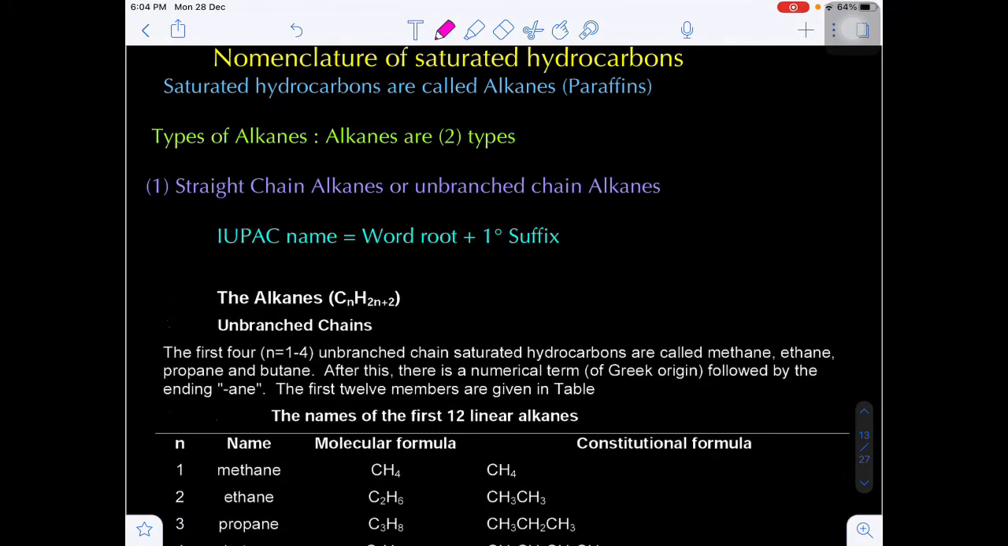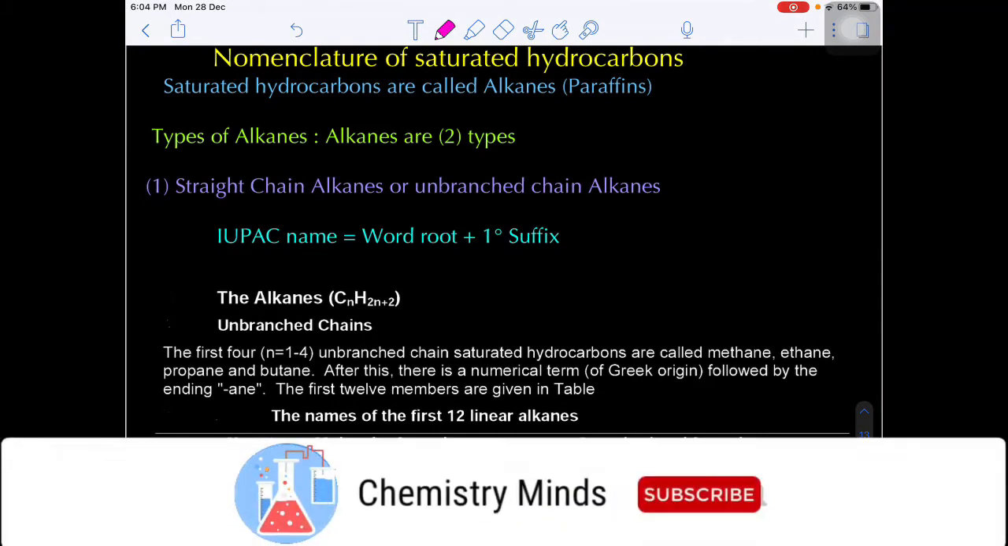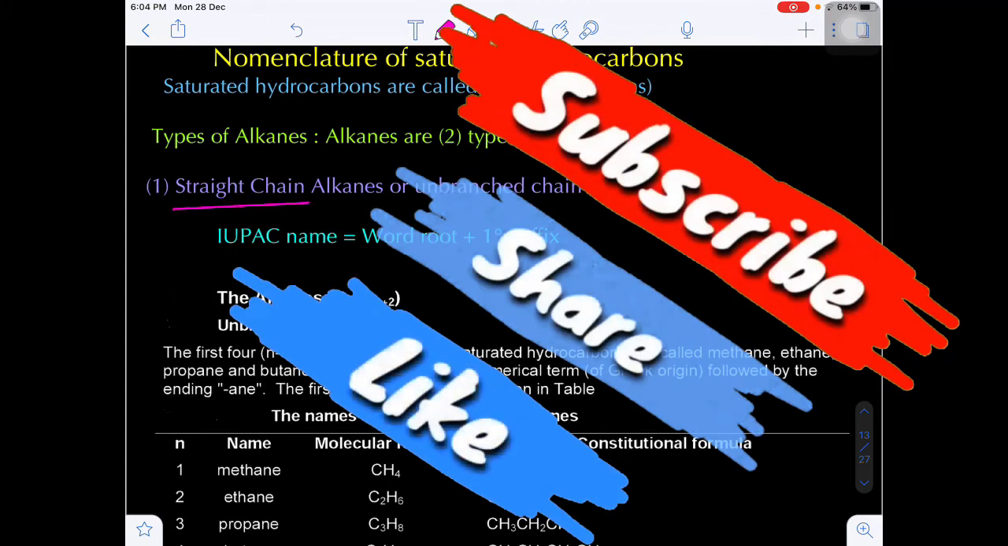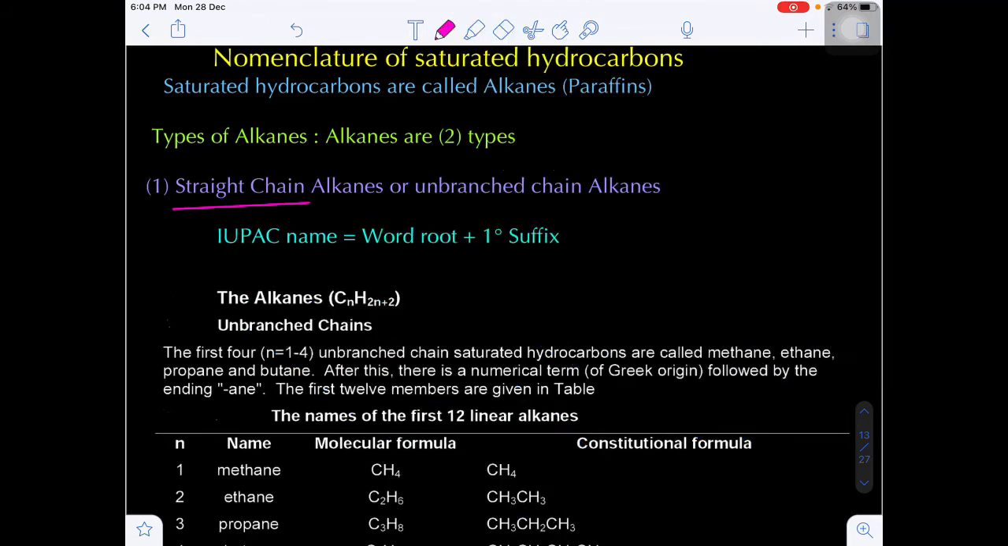Nomenclature of saturated hydrocarbons. The nomenclature of saturated hydrocarbons. Here there are two types of alkanes, saturated hydrocarbons. Number one, straight chain alkanes. Number two, branching. In straight chain alkanes there will not be any branching, that means they are unbranched.